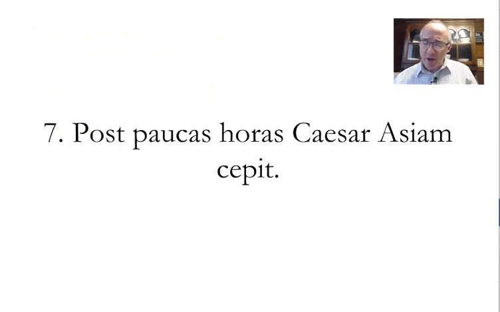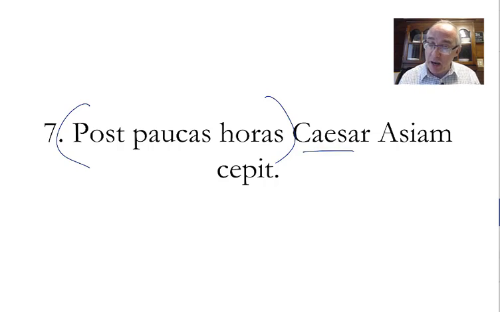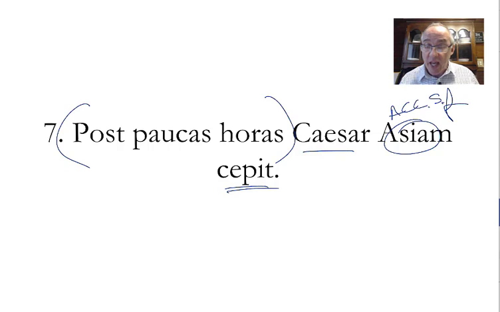Number 7. Post paucas horas Caesar etiam capit. After a few, let me analyze this first. Post paucas horas. Post will take those that accusative, and it just means after a few hours. I read it through in Latin, but sometimes you're getting to the point where you just recognize it: after a few hours. Move on. What happened? Caesar took Asia. I'm hoping you understand all this grammar. I'm hoping the grammar of this sentence is feeling a little natural to you. I hope that you can look at Asiam and recognize it as accusative singular feminine. And cepit is now new, third person singular present perfect active indicative.